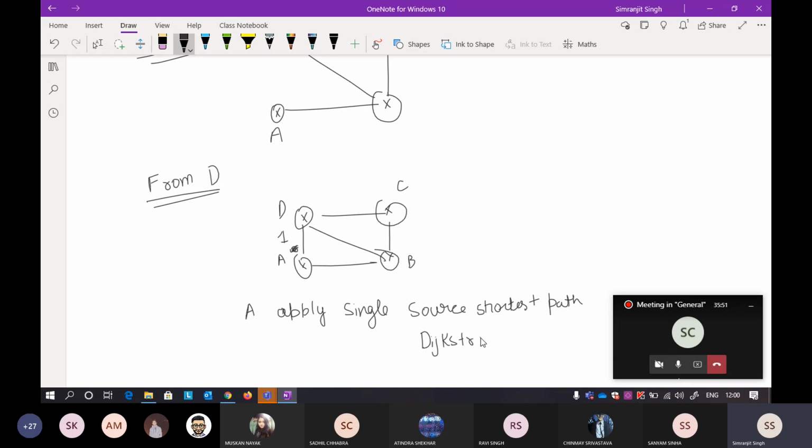This algorithm can be easily applied because at A you have all the information about all the paths. So you can easily find the shortest distance between A to D, A to C, and A to B. In a similar way, if you have the information of the whole internet, it will be a computationally complex thing because it is a single source shortest path algorithm.